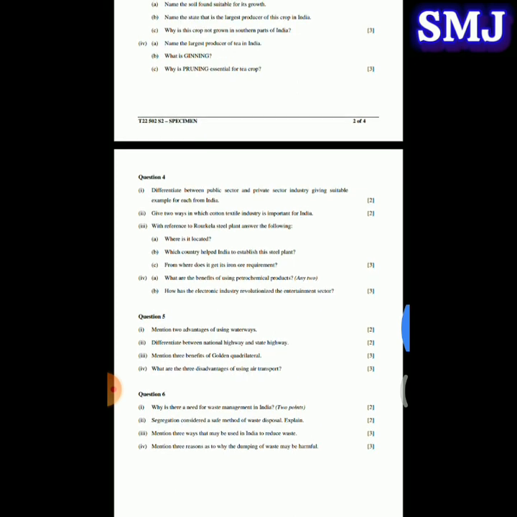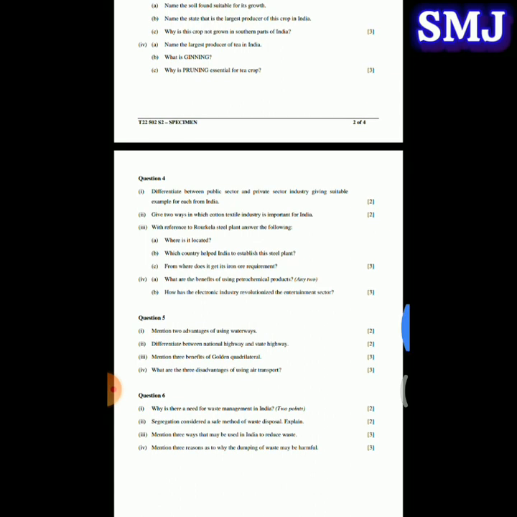Next, name the largest producer of tea in India. So the largest producer of tea is Assam. Next question. What is ginning? So ginning is the process of removing the seeds and debris from cotton. So ginning is a process in which the seeds and debris are removed from cotton.